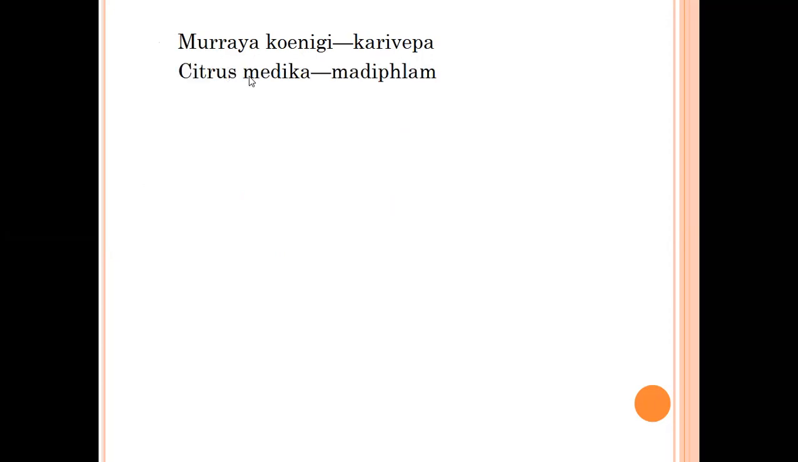Some plants from Rutaceae: Murraya koenigii is the scientific name, Karivepa is the common name. Citrus medica, Madiphalam. Citrus aurantifolia, Narinja.